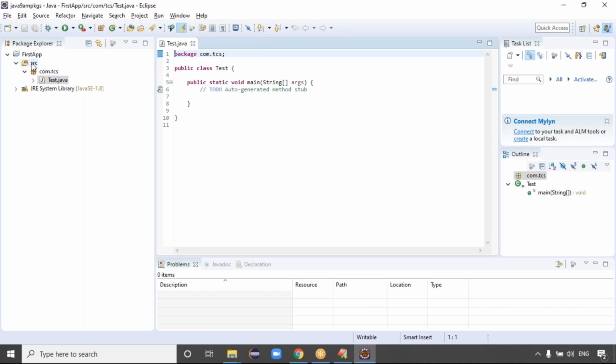Guys, two things. In the src, you can create the package first, and under the package, you can create the class. That is one option. Otherwise, you can directly create the class. When you create the class, it also asks for the package name. Anything is fine.